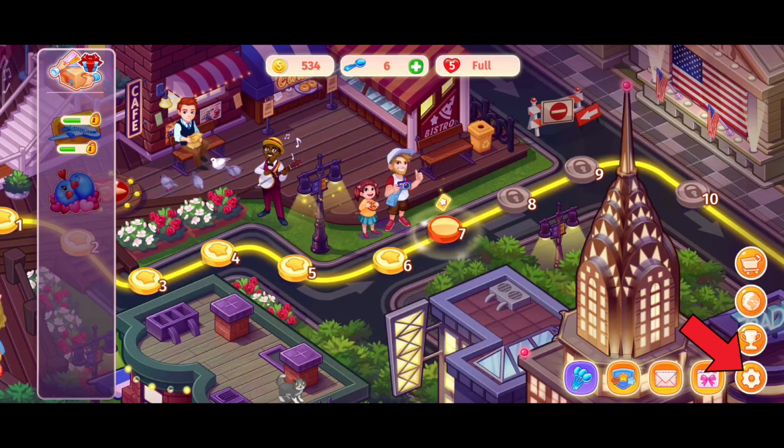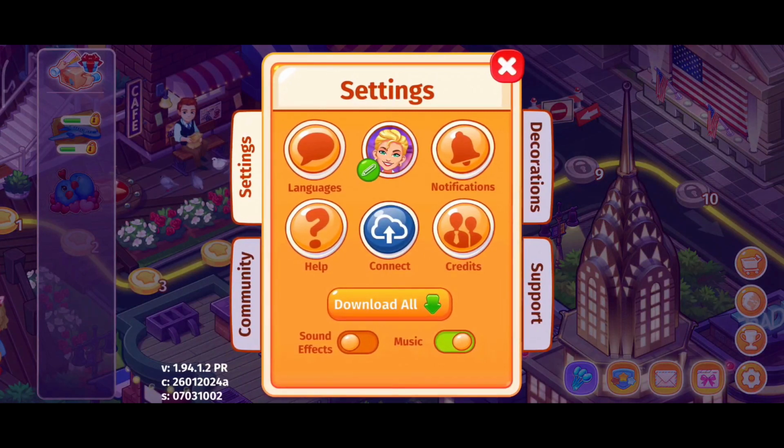First of all, click on the settings icon in the bottom right corner. Here you can see that the sound effects option has been turned off. Now in order to turn it on, you just have to tap on the button of sound effects. So that is how you can turn on sound effects on Cooking Craze.